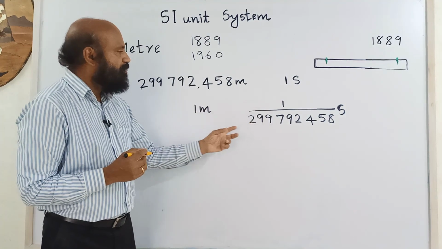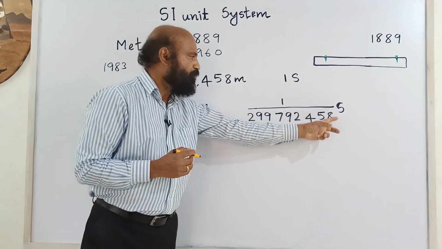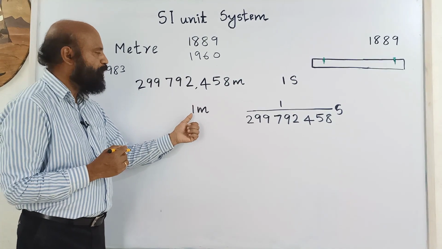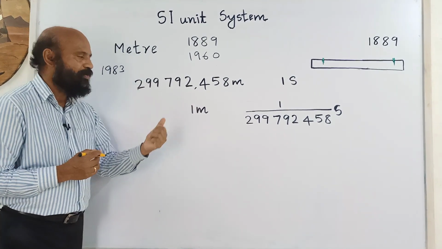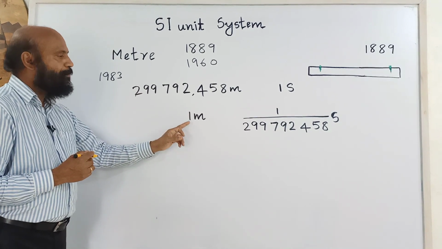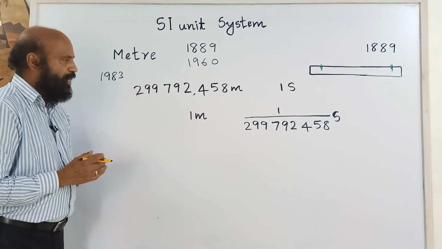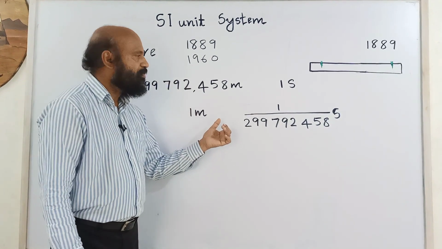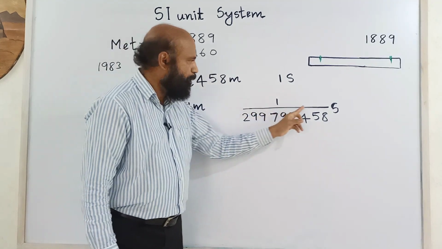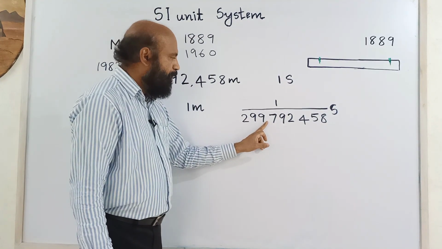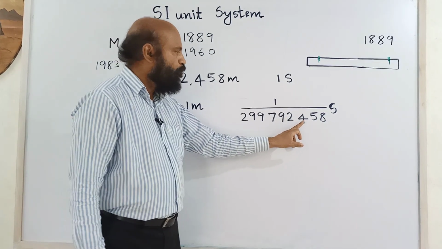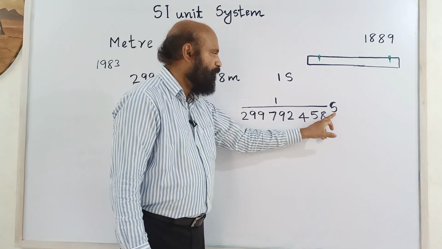This is the time taken by light to travel 1 meter. So the new definition is based on the velocity of light. As per the new definition, 1 meter is defined as the length of the path traveled by light in 1 divided by 299,792,458 of a second.